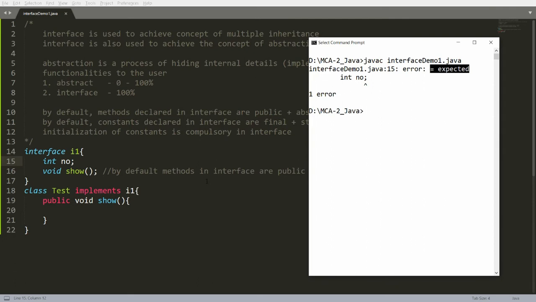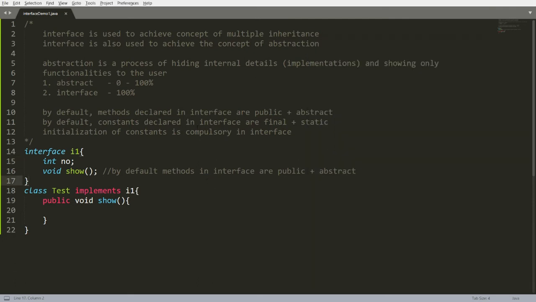It means the initialization of the constants is compulsory in interface. Why? Because by default, the constants declared over here are final plus static.